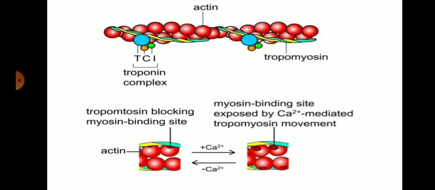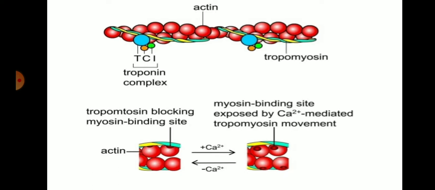So this is the structure of the actin filament, which consists of the troponin and tropomyosin proteins. Troponin consists of three types of protein, that is troponin T, troponin C and troponin I, and this is the tropomyosin, which crosses over the actin filament during the resting phase. Tropomyosin blocks the myosin binding site during the resting phase.